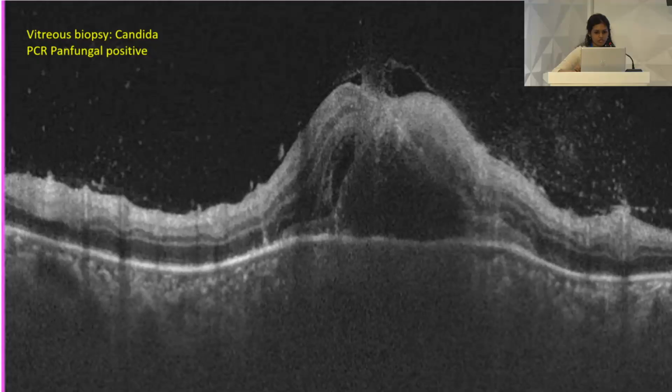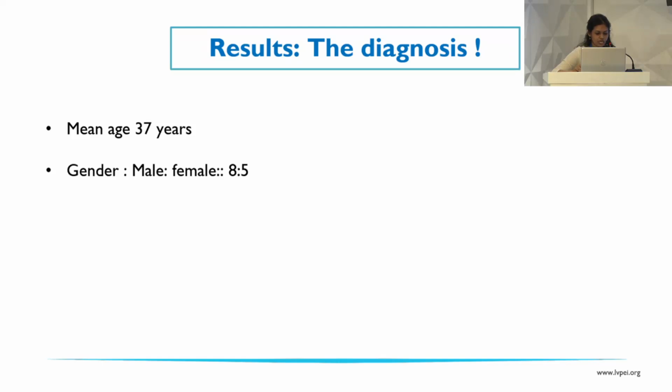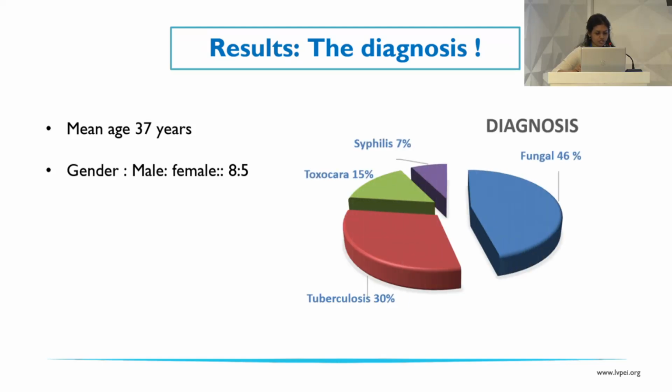But now, if we have a look at the OCT, we can see this subretinal lesion of retinitis that is pushing the outer plexiform layer. So the focus is mainly in the subretinal layer, contrary to what we see in toxoplasma, where it is full thickness. Finally, this case turned out to be of fungal etiology based on the vitreous biopsy. In our study, the diagnosis was fungal in 46% of cases, followed by tubercular, toxocara, and syphilis.